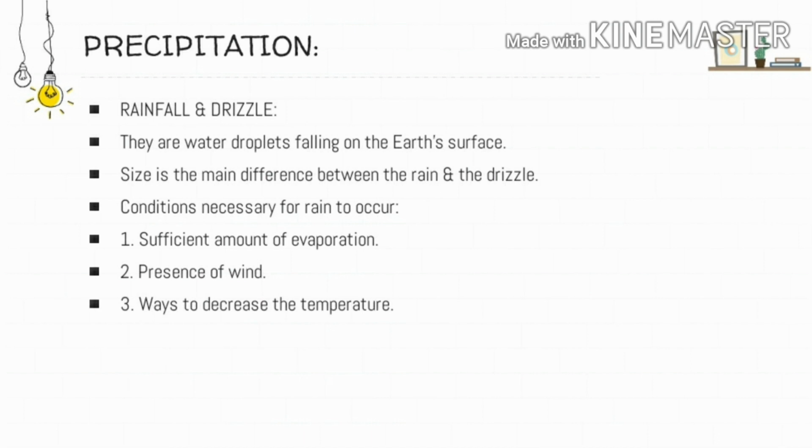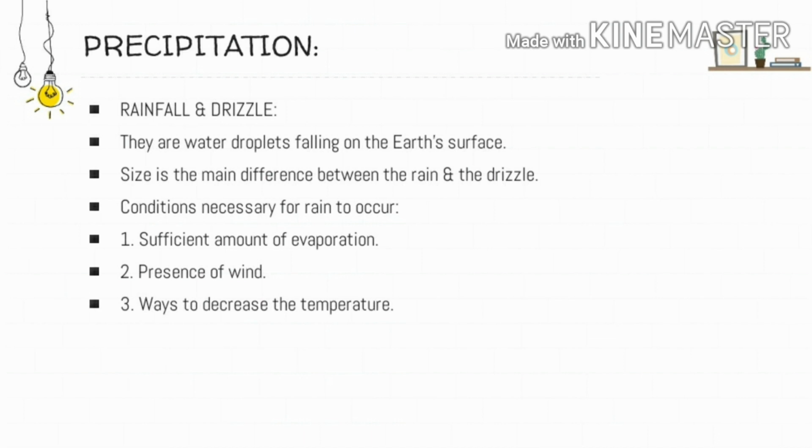While the raindrops have a diameter of around 0.5 millimeter to 5.0 millimeter, the water droplet in the drizzle is less than 0.5 millimeter. So that's the difference between the rain droplet and the drizzle. And apart from it, the rain droplet contains about 8 million cloud droplets present in one drop of rain.